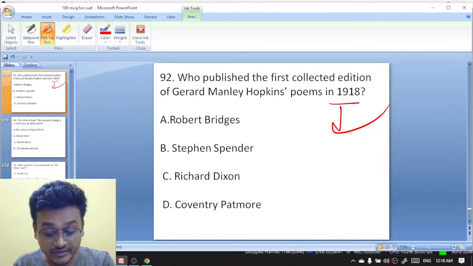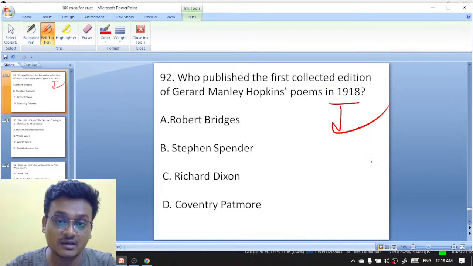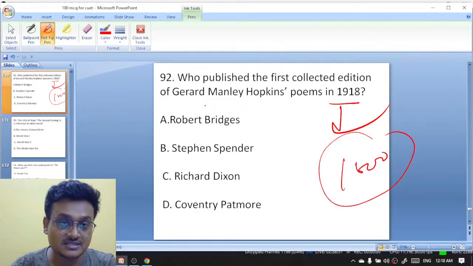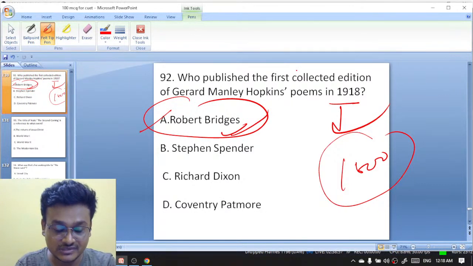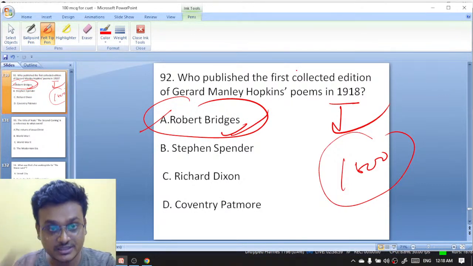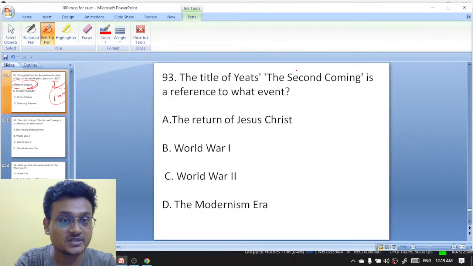Excellent. इसको हम पहले भी करवाए थे 1000 MCQ सीरीज में. 1000 MCQ सीरीज जो कंप्लीट किया था ना, उसमें यह क्वेश्चन भी है शायद. It is Robert Bridges who published all the poems of Gerard Manley Hopkins in 1918, ठीक है? So it is Robert Bridges. याद रखना इसको, ठीक है?